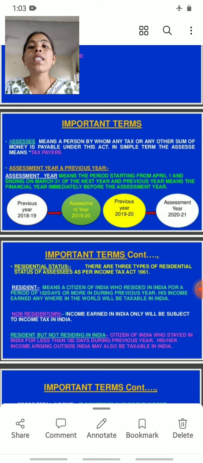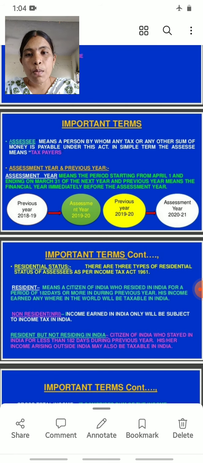Under this act means Income Tax Act. So in simple terms, the assessee means a taxpayer, the person who has to pay tax to the government. Okay, let's come to the next topic.